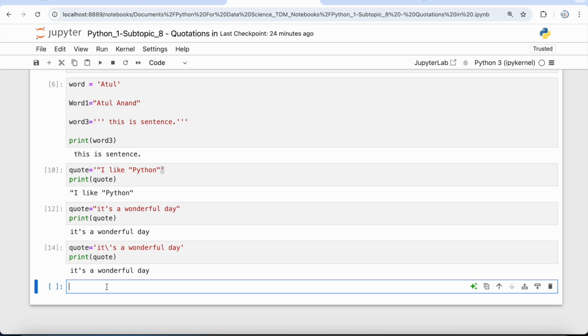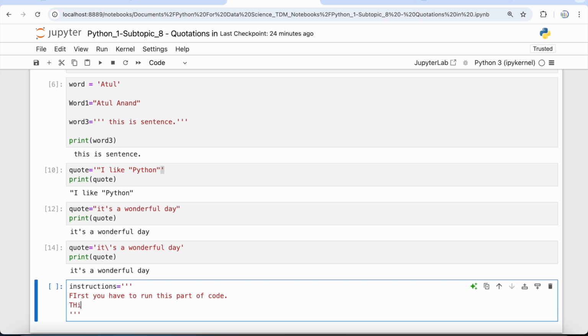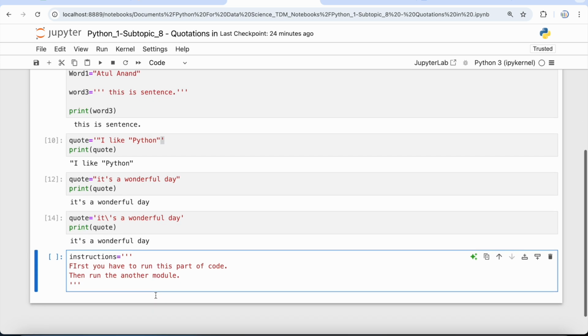So I'm just going to say, let's put instructions, okay, and I'm going to give triple quotes. Within this triple quote, I'm going to say: first you have to run this part of code, then run the other module. Whenever you have multiple lines of comment in your code, then you can use triple quotation.